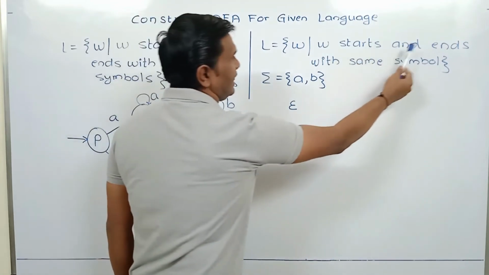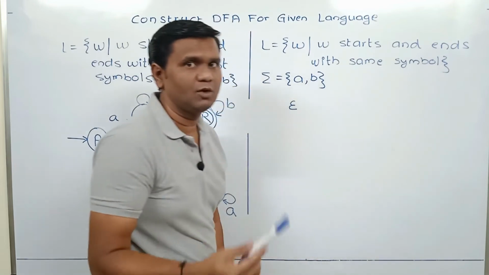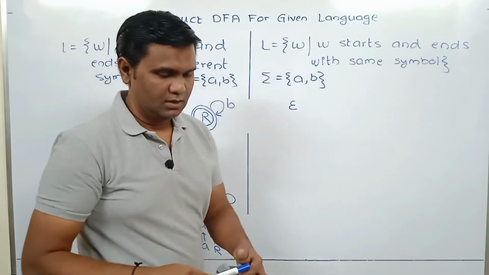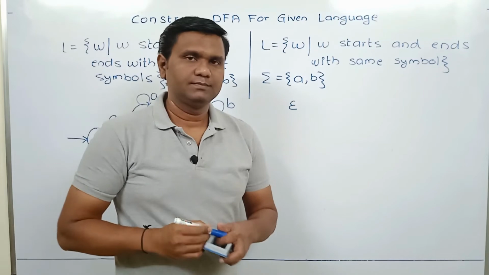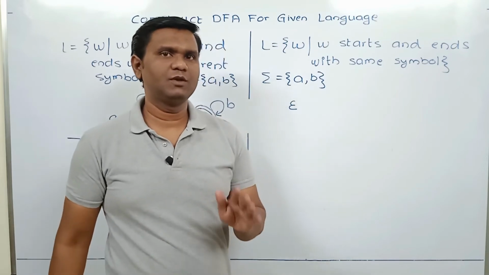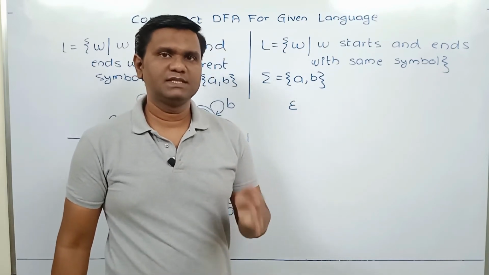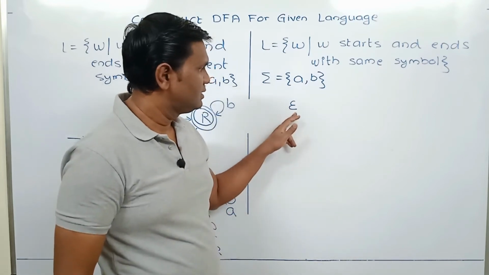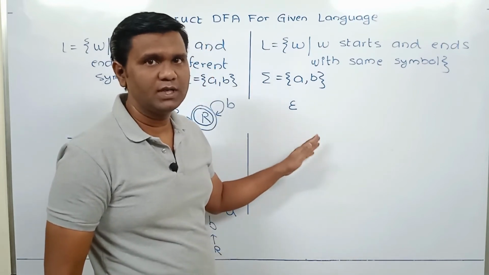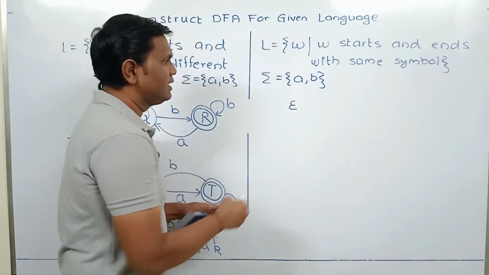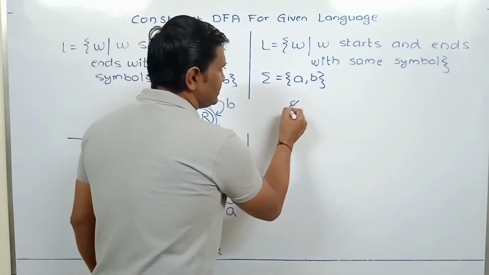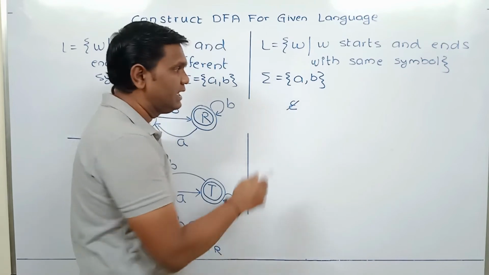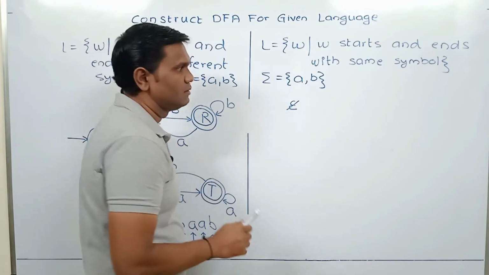The condition is start and end with same symbol, but epsilon is not a symbol. The length of a string is the number of symbols in the string. In epsilon, the length is 0. There is no symbol in epsilon. That's why here also epsilon is not part of the language. The DFA should reject string epsilon.